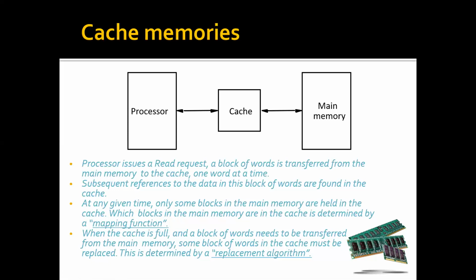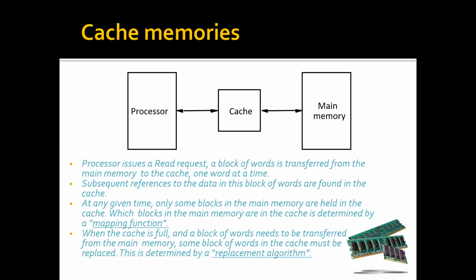Which blocks in the main memory are in the cache is determined by the mapping function. We cannot keep all the blocks of the main memory inside the cache, because cache memory is very small as compared to the main memory. Therefore, a small number of blocks from the main memory can be kept in the cache.